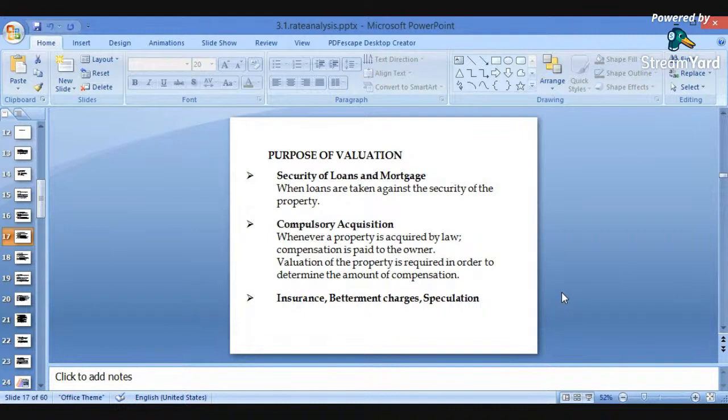At that time, for the mortgage, valuation plays an important role.